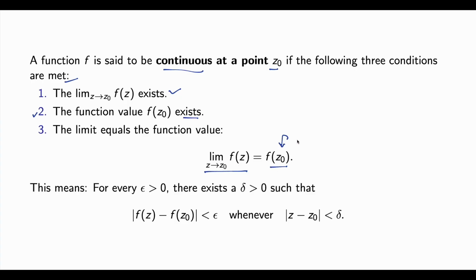Here exactly z0 has been plugged in, but here we are approaching towards z0. So the left hand side and right hand side have that difference. And if both are equal and exist, then we can say that my function is continuous. In other words, for every epsilon greater than 0, there exists a delta greater than 0 such that modulus of f(z) minus f(z0) is less than epsilon whenever modulus of z minus z0 is less than delta.